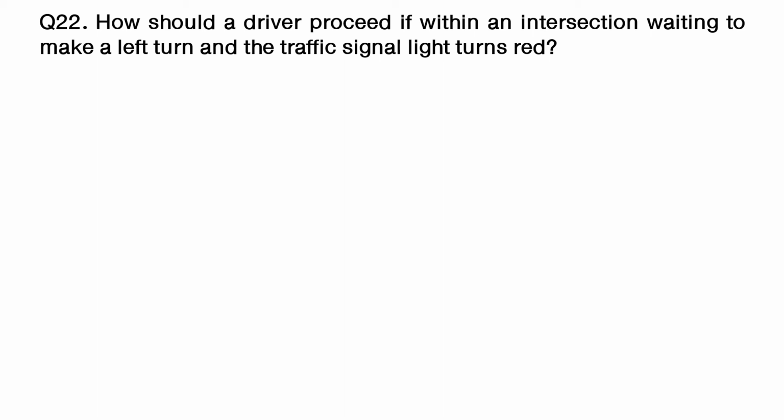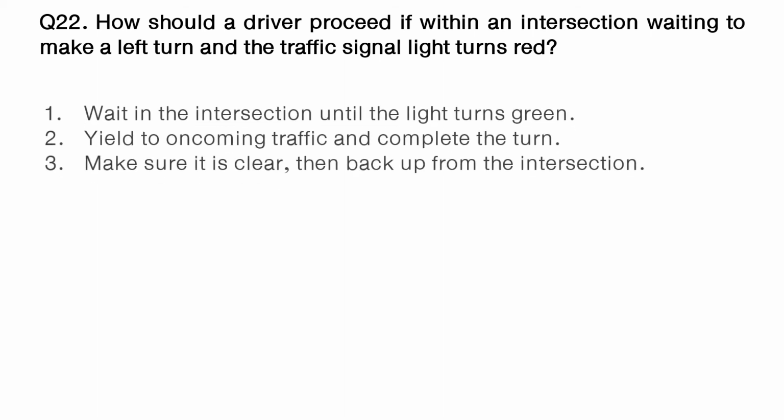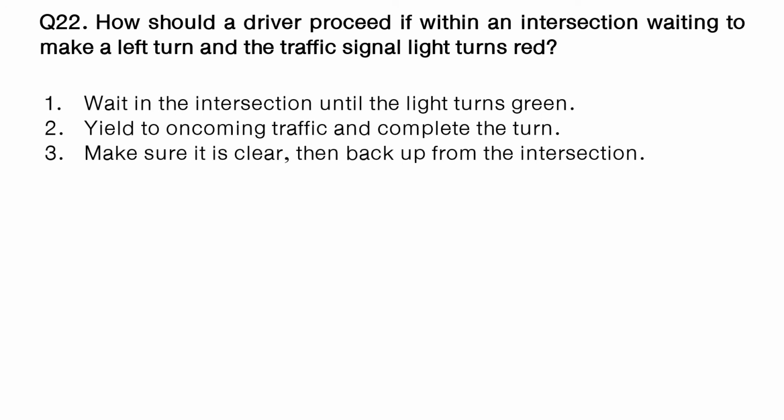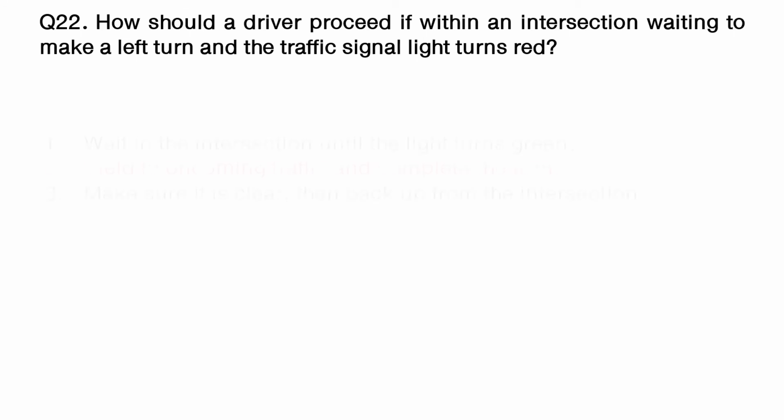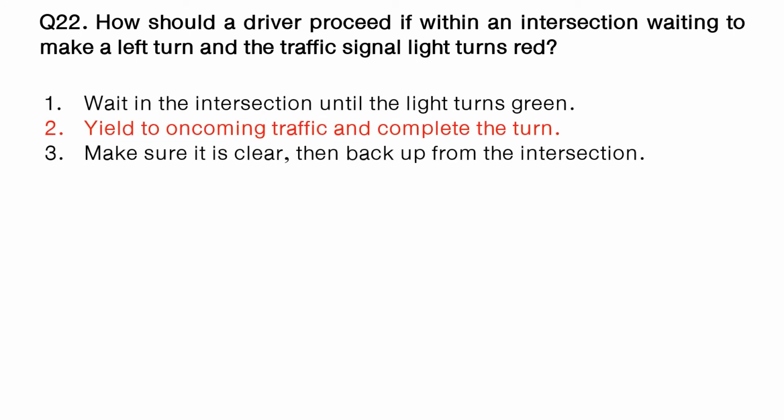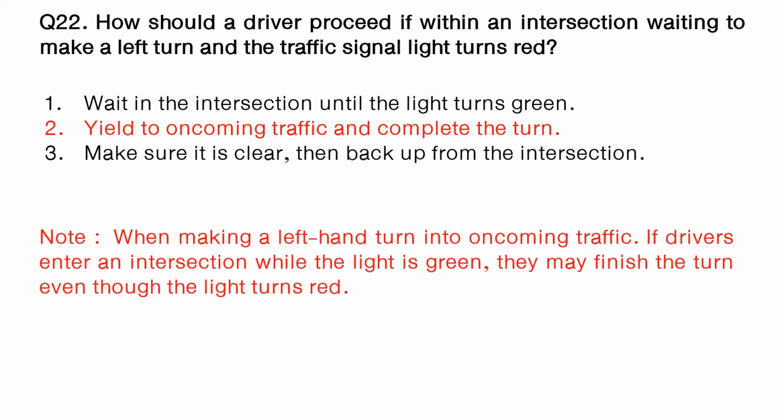Question: how should a driver proceed if within an intersection waiting to make a left turn and the traffic signal light turns red? Option number 1: wait in the intersection until the light turns green. Option number 2: yield to oncoming traffic and complete the turn. Option number 3: make sure it is clear, then back up from the intersection. The answer is option number 2: yield to oncoming traffic and complete the turn. Note: when making a left-hand turn into oncoming traffic, if drivers enter an intersection while the light is green, they may finish the turn even though the light turns red.